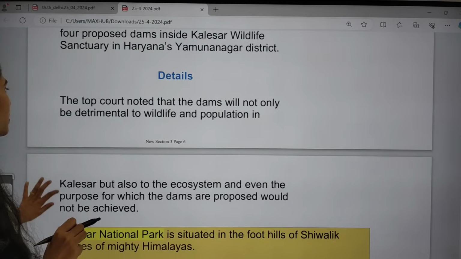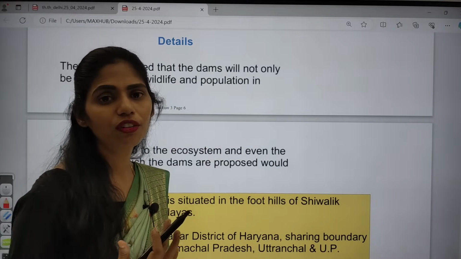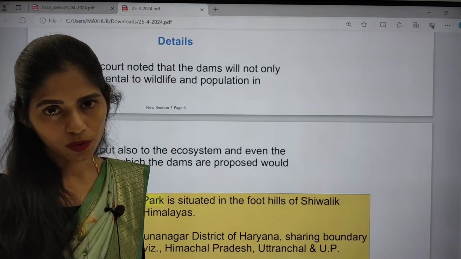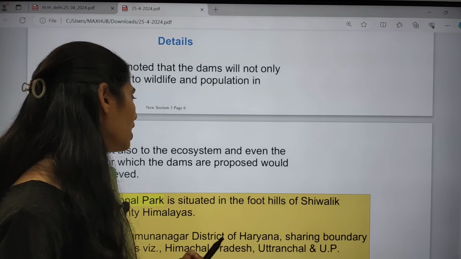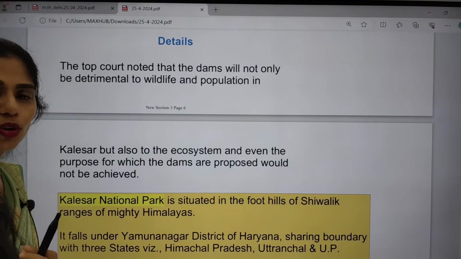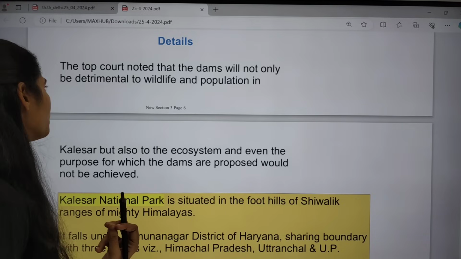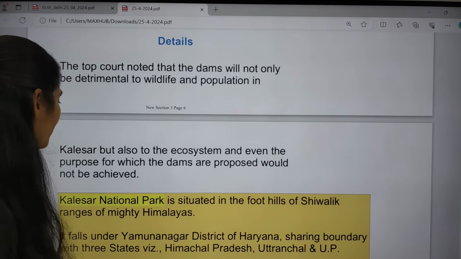So why is it in news? Because the top court noted that whenever we are going for building of dams, like infrastructure projects, that will be having negative impact on environment, negative impact on ecosystem, and negative impact on the people who are present in that region. So because of this, here court gave a statement to stop for some time.